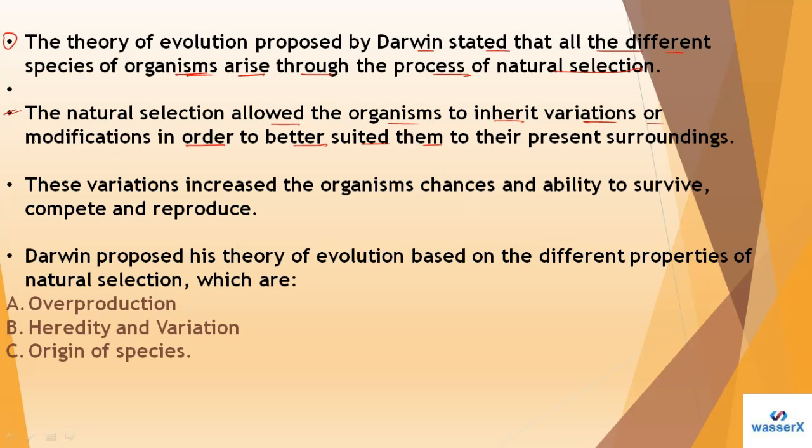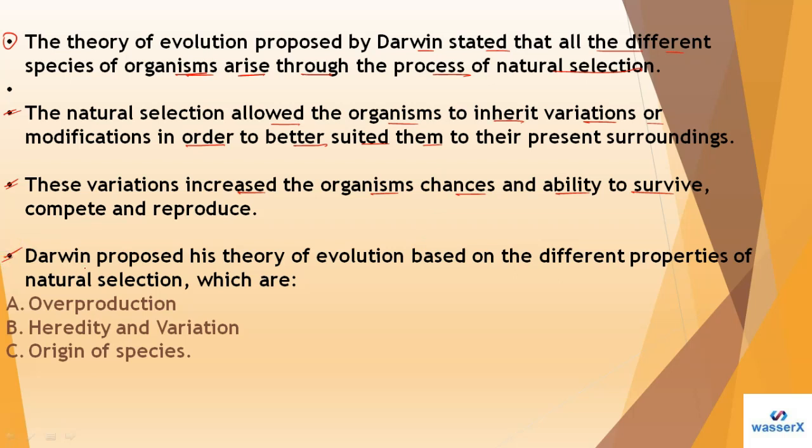In this manner we can understand this point. Now we have the next point. These variations increased these organisms' chances and ability to survive. When the variation is there, because of that variation the chances of survival of those organisms, and the ability to compete and reproduce, are increased. That is again a very important point.